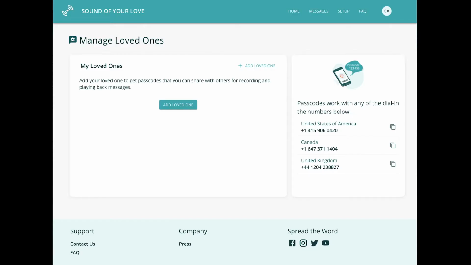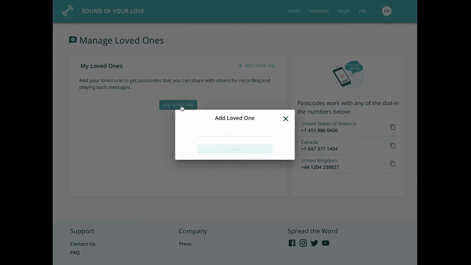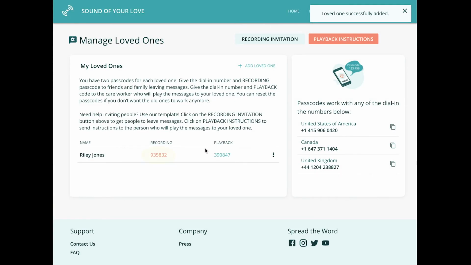When you've signed up, you'll land on the setup page. First, add the name of your loved one. This is the person you want to send messages to. You'll need the recording code to leave a message. The nurse or care worker will need the playback code to play the messages.